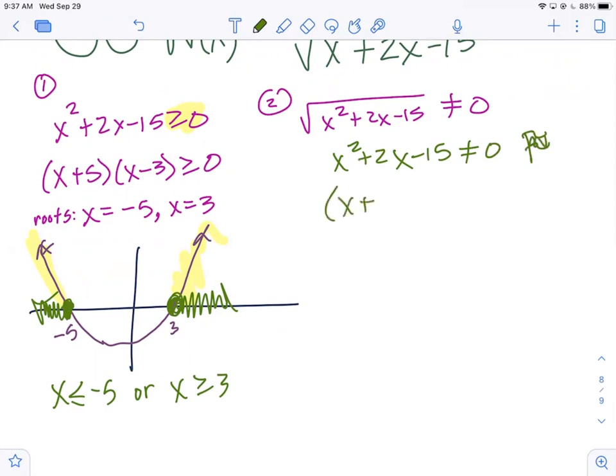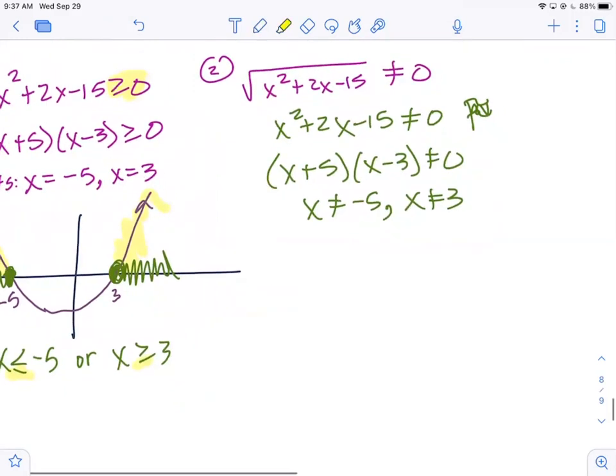And notice, oh, I know what this is. Because this is an equation, not an inequality, I can actually go all the way to the end. Now, we know these are going to work. If you plug them back in, you are going to get a 0. So again, what's the easiest way to eliminate -5 and 3? Take off the equal sign on the inequality.